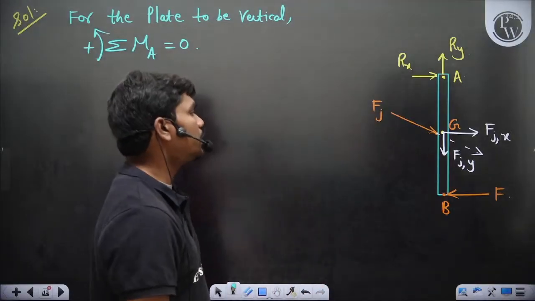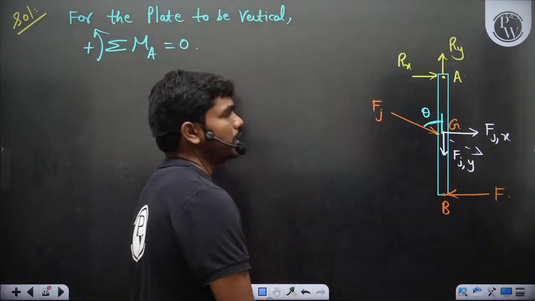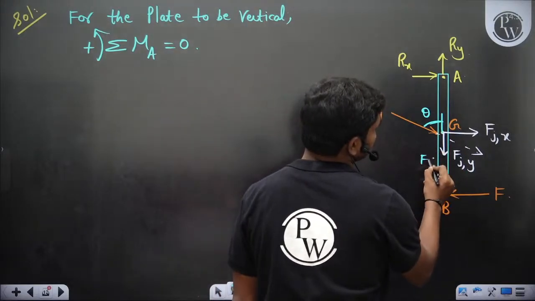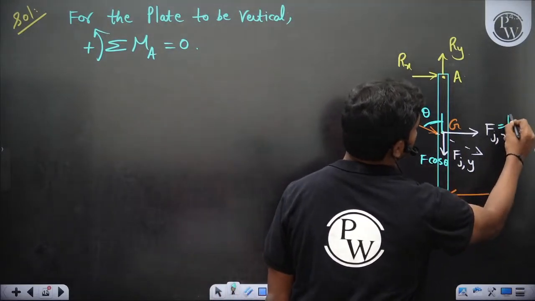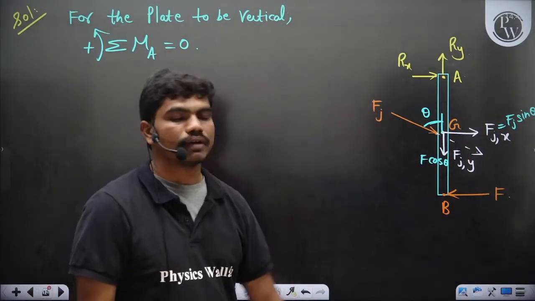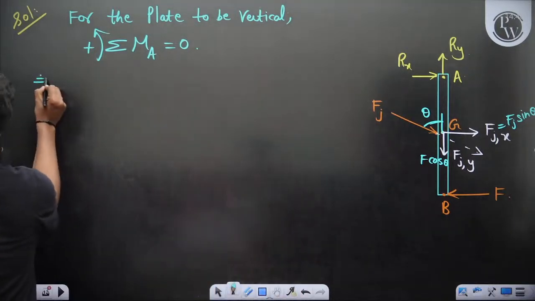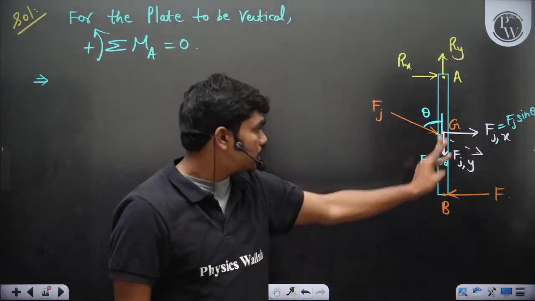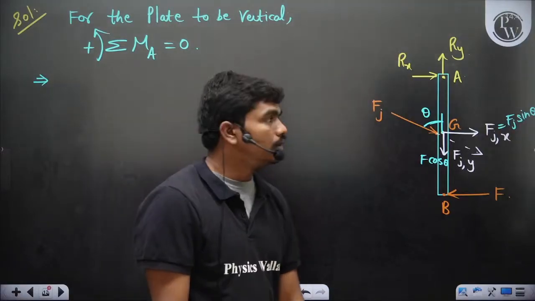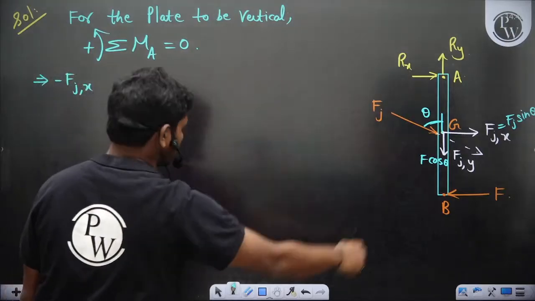Then you also know that this angle is theta. Let's call it theta, for example, for some time. So if this angle is theta, then clearly this angle is theta. So this is Fj cos theta, and this is Fj sin theta, because I'm calling theta the angle with the vertical. So this vertical one would be Fj cos theta, and that would be Fj sin theta. Fj is the force due to the jet. Okay, so let's see, if you write the moments, Rx, Ry, and F cos theta pass through the moment center, so they do not contribute any moment for this rotation. But Fjx, because you have the clockwise, Fjx, no sorry, Fjx is anticlockwise.